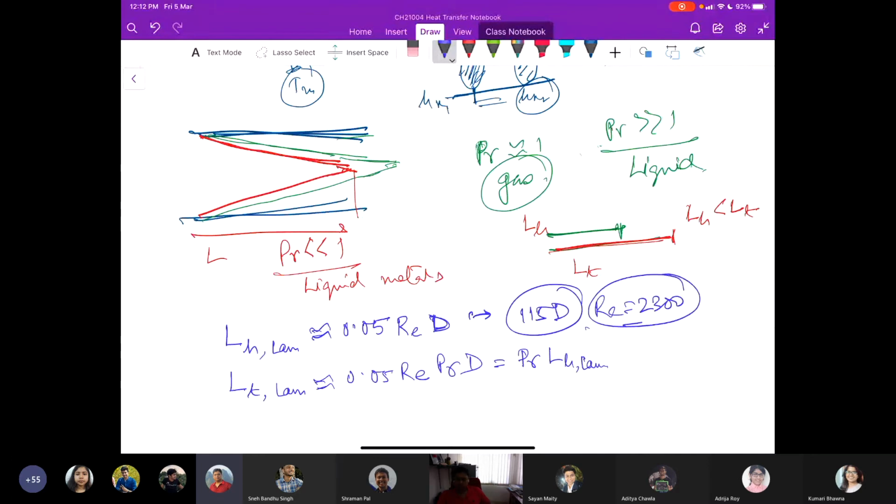So as you increase the Reynolds number, the entry length increases linearly, and you have to spare more and more length, after which you can consider the flow to be fully developed, and those mathematical expressions can be applied, where the velocity profile is not changing further.